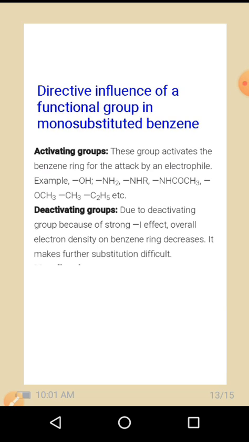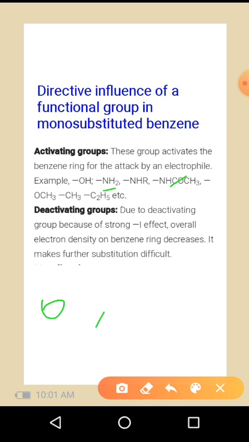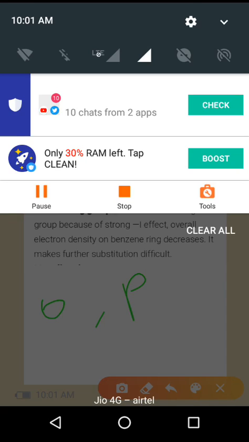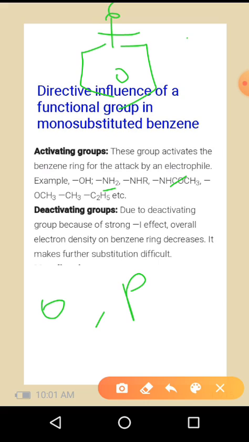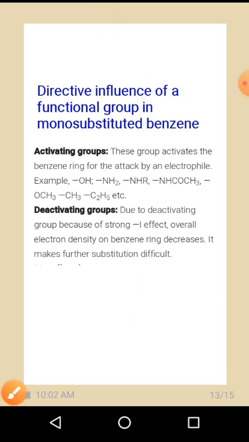So these are all activating groups that will activate the incoming functional group to a particular benzene ring. This OH group acts as an ortho para-directing group. If you have this molecule, and if OH is present at this site, it means the incoming electrophile will attack either the ortho position or the para position, that is an ortho para directing group. Next, deactivating groups.